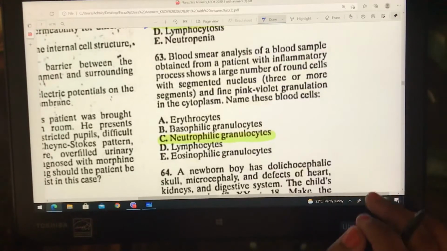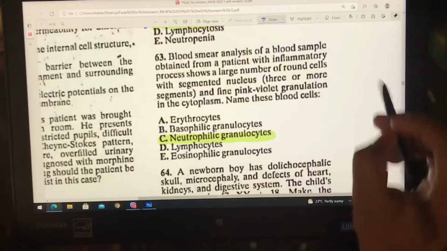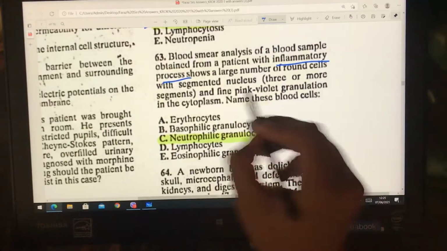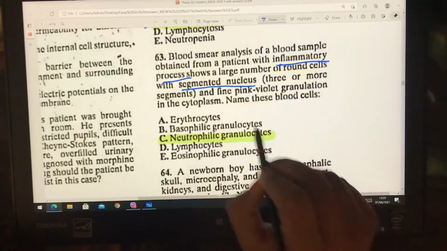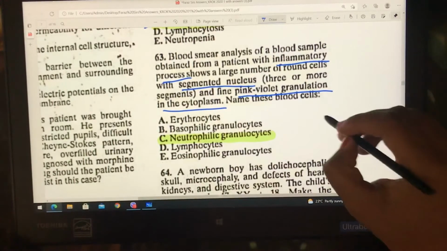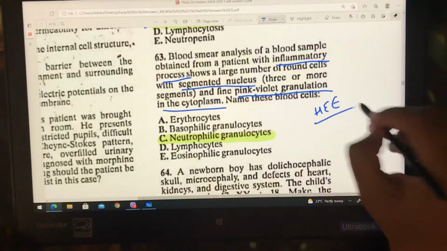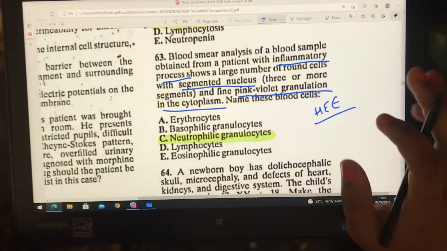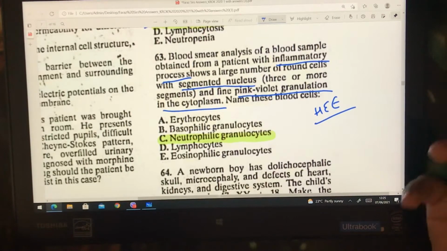Blood smear analysis of a blood sample obtained from a patient with an inflammatory process shows a large number of round cells with segmented nucleus and fine pink violet granulation in the cytoplasm. Guys, when we stain with H and E, what we have is basophil, eosinophil and neutrophils. So basophils will be stained dark blue, eosinophils bright red, and neutrophils neutral pink.